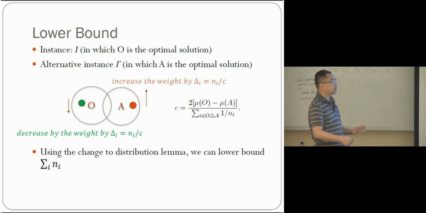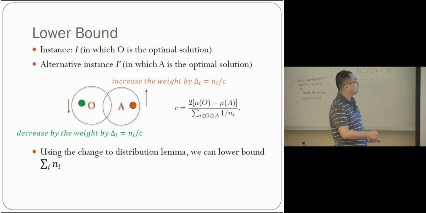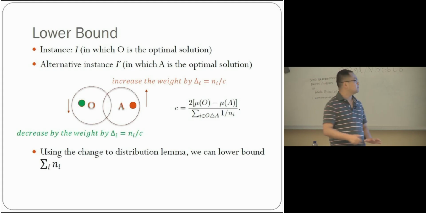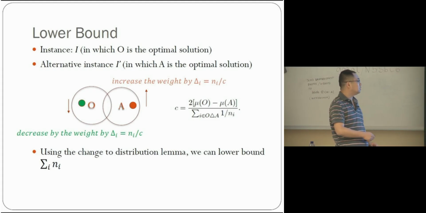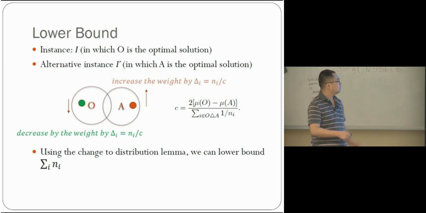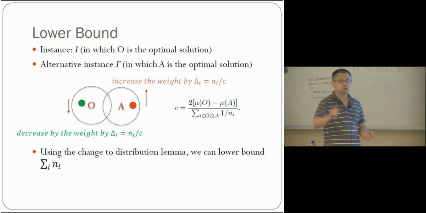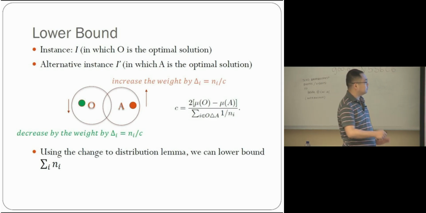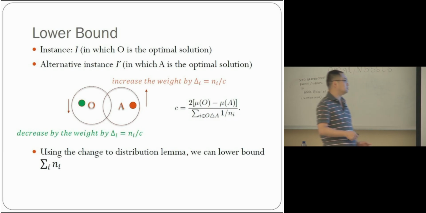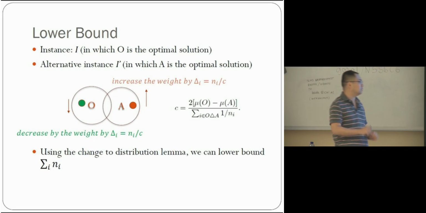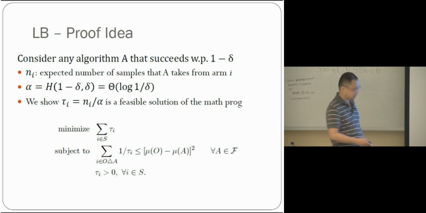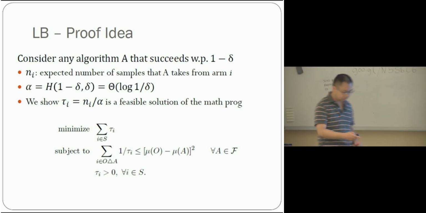The rough idea is we are going to create two instances. In one instance, O is the optimal solution, and in the other instance, A is the optimal solution. Then we slightly decrease the weight of the arms in O minus A, and increase the weight of the arms in A minus O a little bit. This makes A the optimal solution, and O becomes suboptimal. Then we can apply this change of distribution lemma. Each alternative instance gives us one inequality, and we put all these inequalities together and get our lower bound.